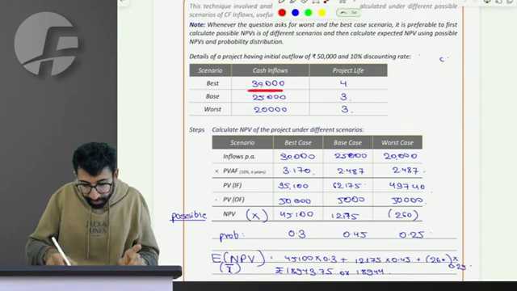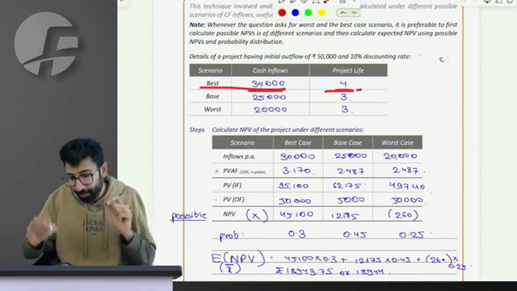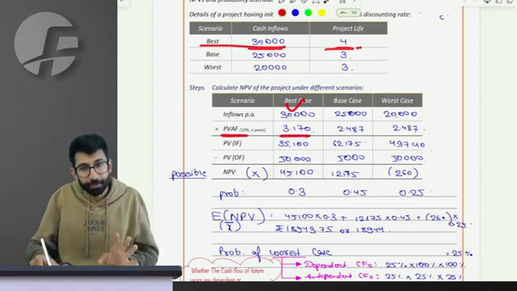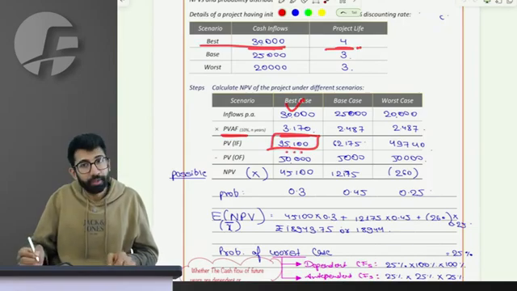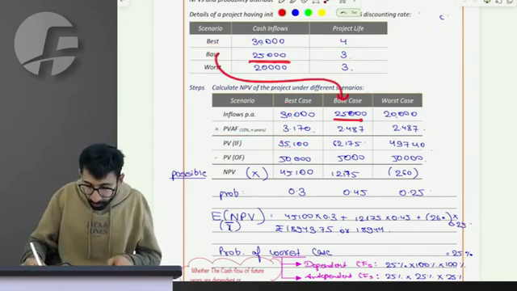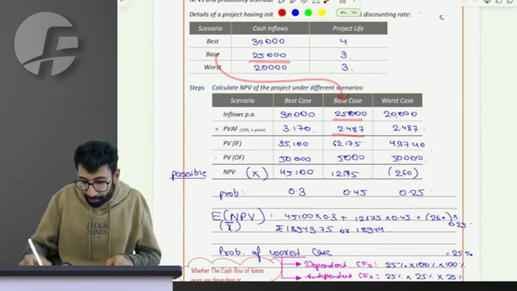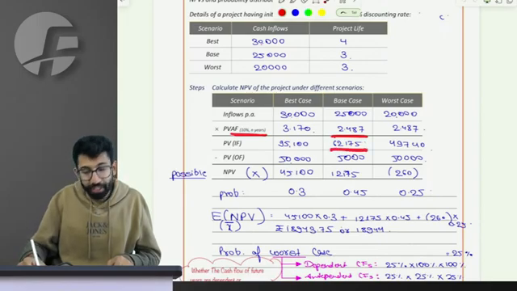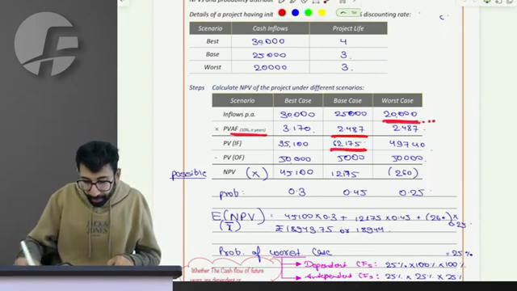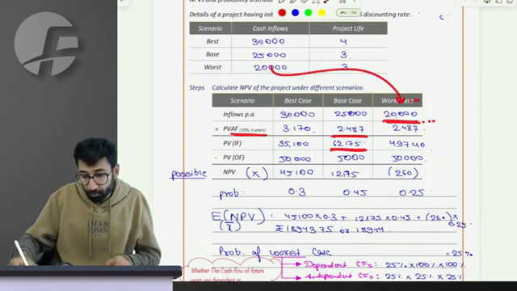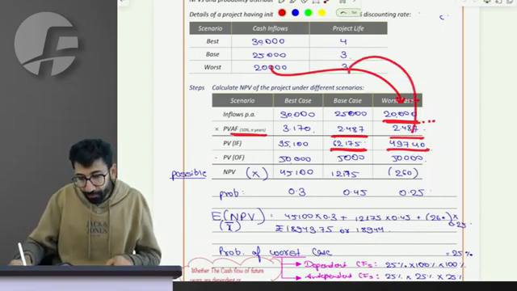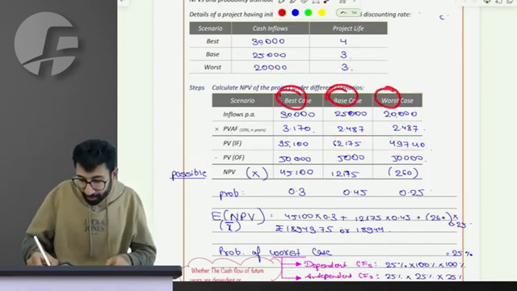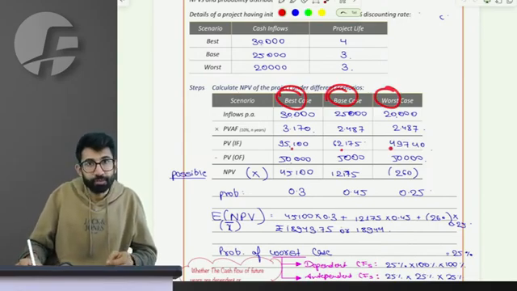For example, if this is the cash flow for the next 4 years, then the present value of cash flow is 30,000 into the annuity factor for 4 years at the rate of 10%. Present value of cash flow is 95,100. If this is the cash flow in the base case, 25,000, then the present value of future cash flow, using the annuity factor at 10% for 3 years, is 62,175. Similarly, the worst case cash flow of 20,000 multiplied by the 3-year factor gives me 49,740 as the present value of inflow. In these three different scenarios, these are the three present values of future cash flows.